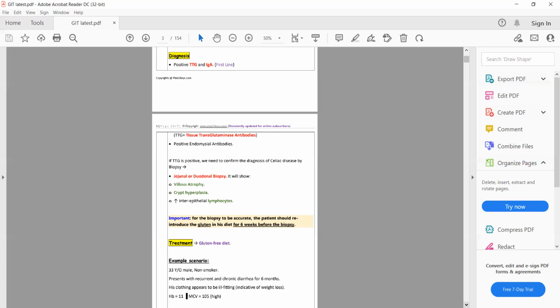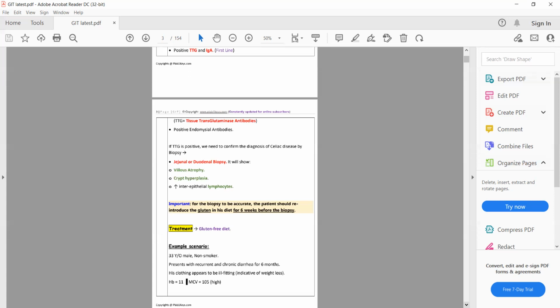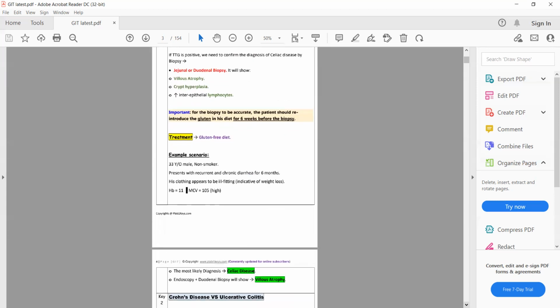Yes. In this example, a person with chronic diarrhea for 6 months. So chronic diarrhea with weight loss and macrocytic anemia, because Hb is 11 and MCV is 105. So these three hints are pointing towards celiac disease.